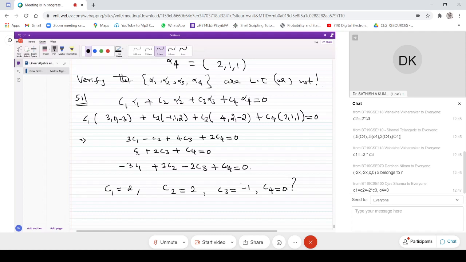c1 equals minus 2 c3, c2 equals minus 2 c3, and c3 and c4 equal to 0. Okay. But then, if you choose an arbitrary value, one particular value, then you just see that, because I do not have this final solution, the final solution is like this. Whether this is true or not, I just want to know.